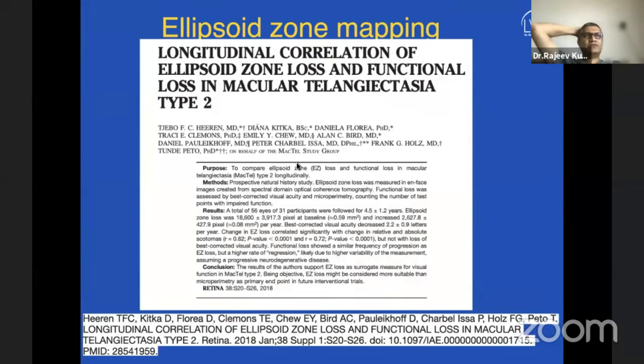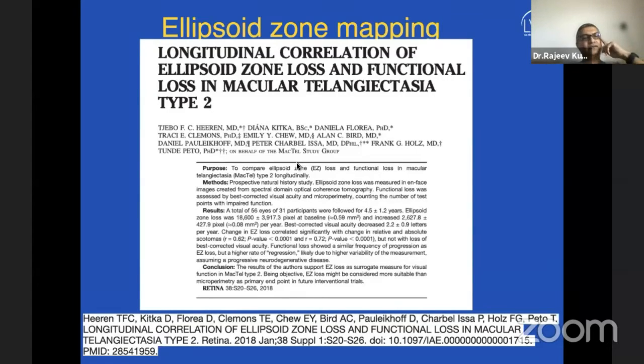So let's go to what the studies are. Has anything been done to identify markers which can predict the progress, or the visual potential, of these patients? One of the most widely studied and accepted biomarkers for visual prognosis in these patients is ellipsoid zone mapping.